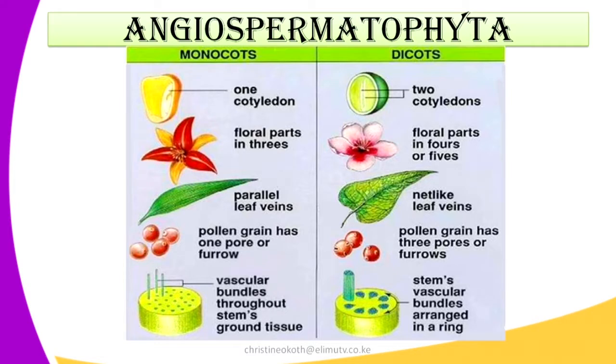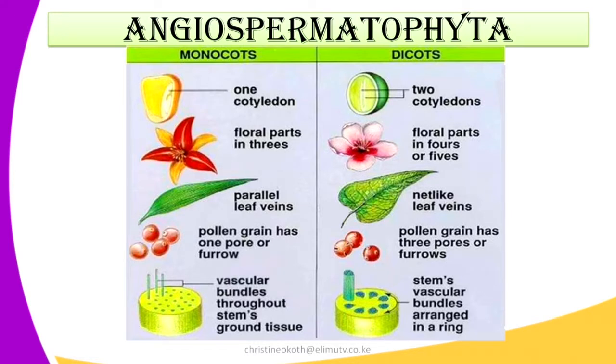So let us look at some of the differences between the monocotyledons and the dicotyledons. As we have said, mono means one, so it is comprised of one cotyledon. That is in monocots. In dicots, it is comprised of two cotyledons. When you look at the arrangement of the floral parts, in monocots, they come in parts of threes, like you can see the flower parts there. Whereas in dicots, the floral parts, that is the flower, come in pairs of 4s or in 5s.